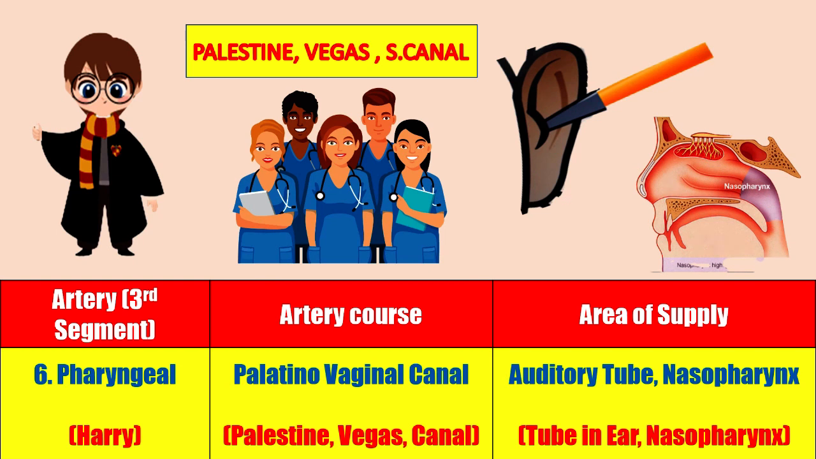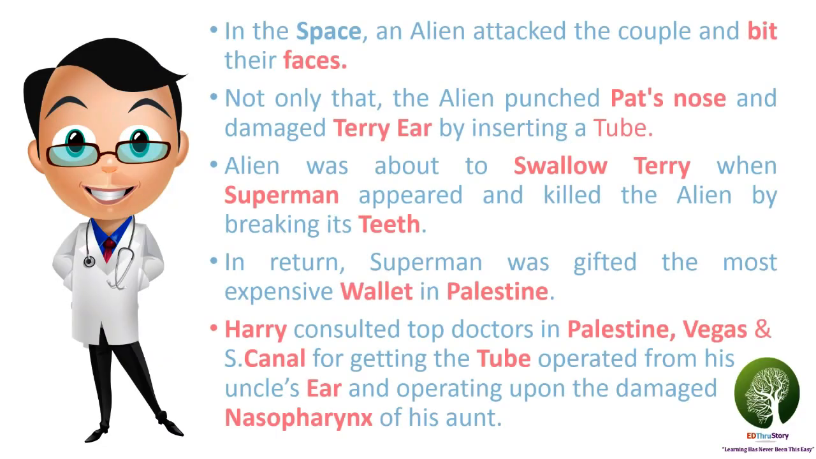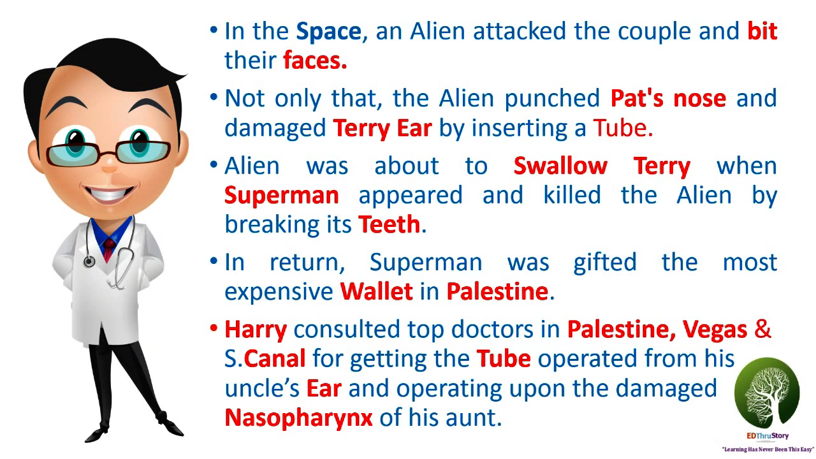the pharyngeal artery. Surgery of the ear tube and the nasopharynx helps us recollect that pharyngeal artery supplies the auditory tube along with the nasopharynx. A recap of the story is here. We have covered the third segment arteries.